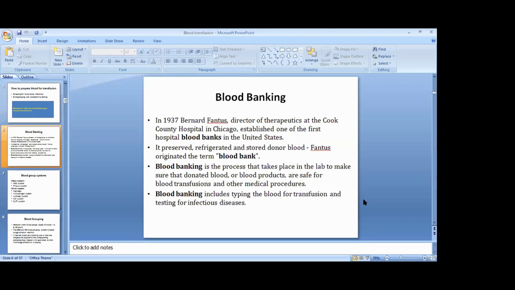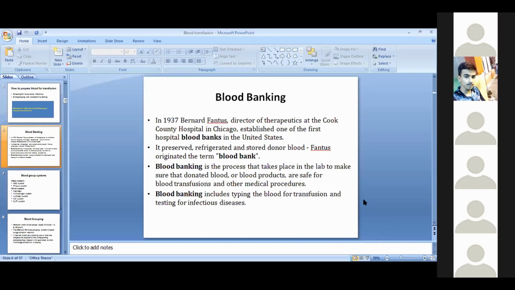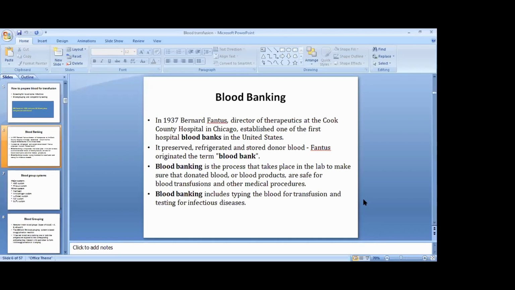In 1937, Bernard Fantus, a director of therapeutics at the Cook County Hospital in Chicago, established one of the first hospital blood banks in the United States. Here they preserved, refrigerated and stored donor blood, so they termed it as blood bank. Blood banking is a process that takes place in a laboratory to make sure that donated blood or blood products are safe for blood transfusions and other medical procedures. Blood banking includes typing the blood for transfusion and testing for infectious diseases.